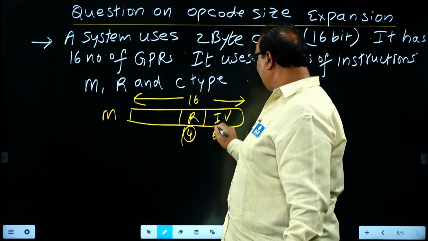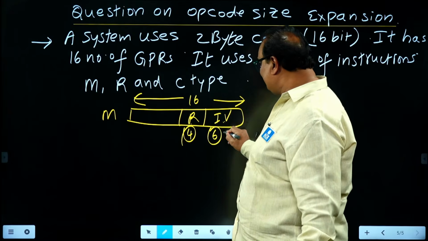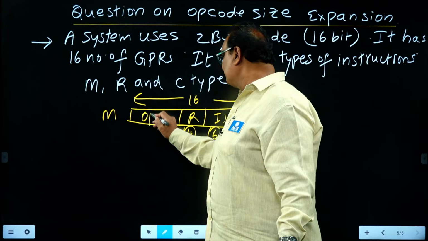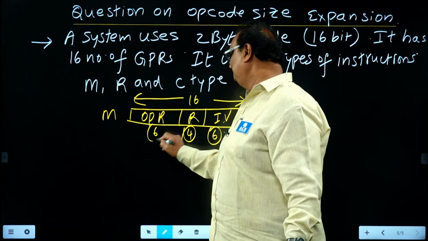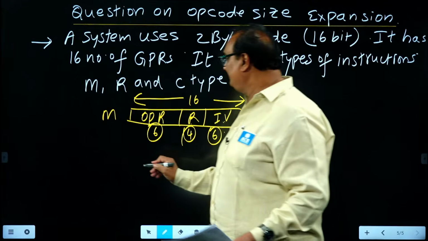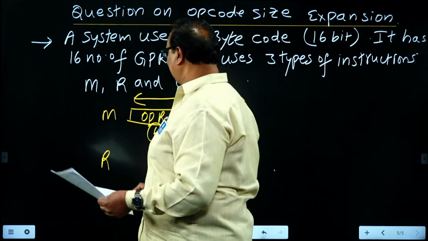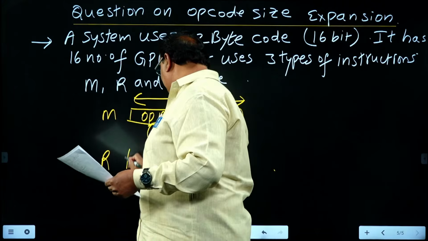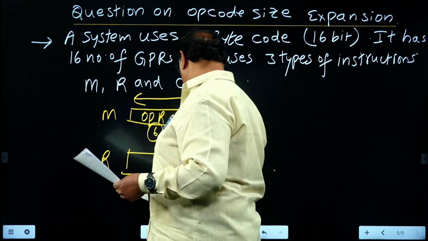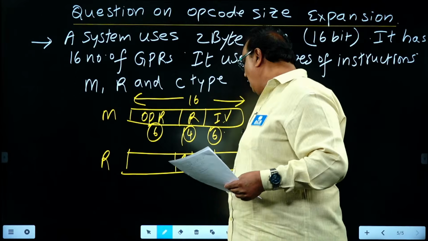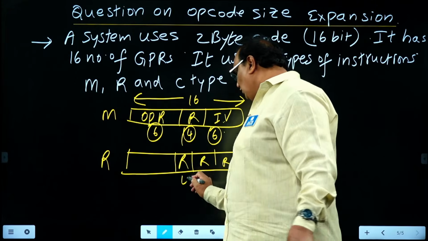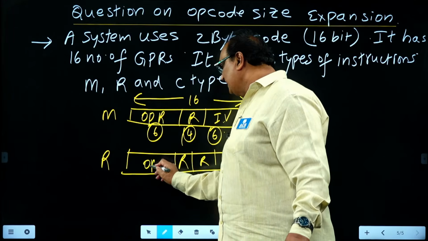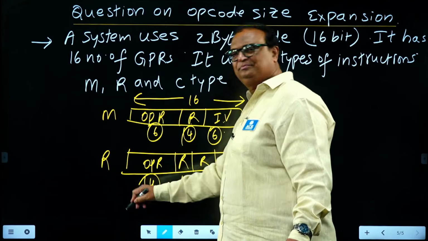The 6-bit immediate value is already given in the question. That's why the operation size is 6-bit, because the total size is 16-bit. Next, R type uses 3 registers, meaning 4 plus 4 plus 4, 12 bits are needed. Then the opcode size, the operation size, is 4-bit.